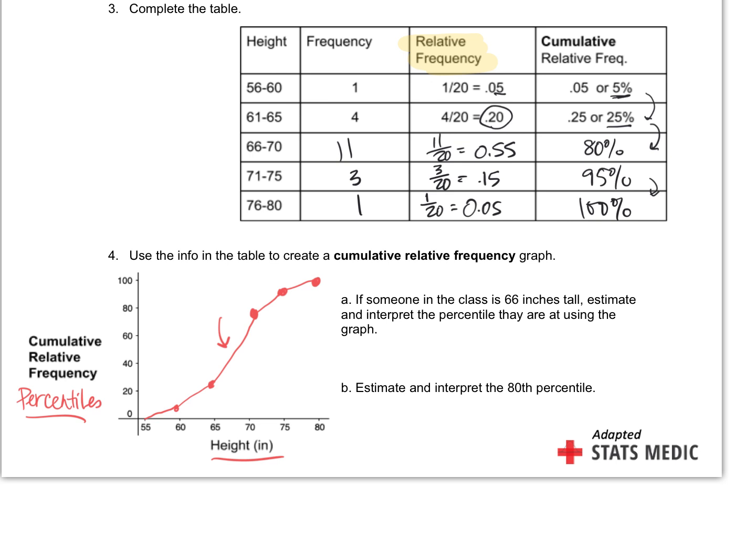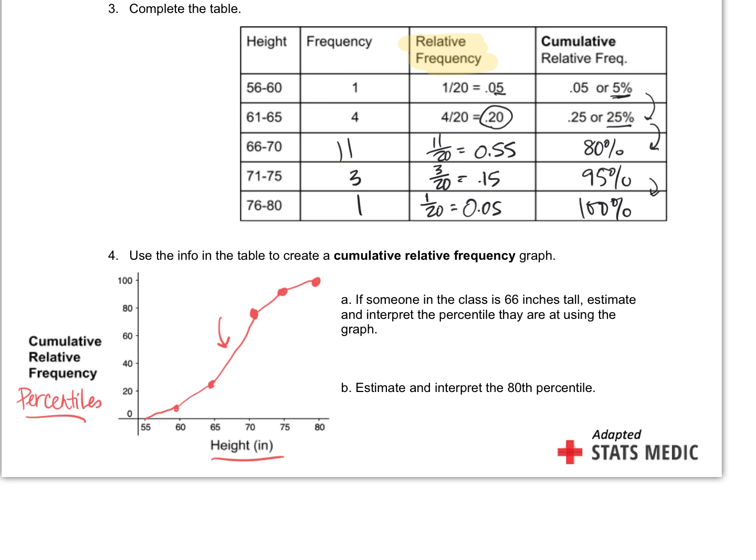How do you know how much to break it up into, like the sections, like 56 to 60? Oh, it doesn't really matter. The rule of thumb is usually you want to have at least 5 sections. As long as the data breaks up into 5 sections, it doesn't really matter where. Now, if you do it on a calculator, it's going to get really specific, like 2 or 3 decimal points. We don't necessarily work like that. So it doesn't really matter as long as it's clearly indicated, and it's 5 equal points. Everyone has to have the same width.